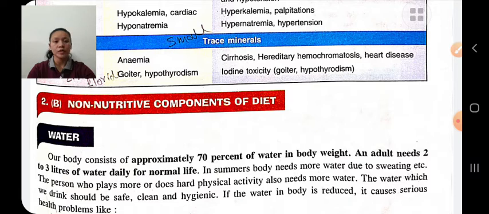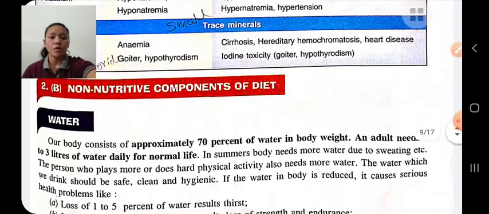And non-nutritive components are water, roughage, artificial sweeteners, preservatives, etc.